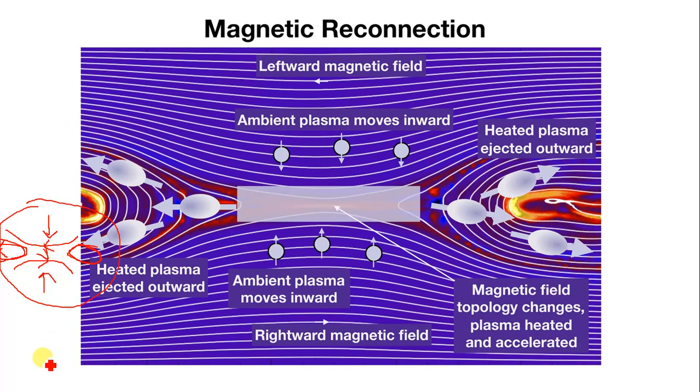Hope you understand with the help of this. So this is the leftward magnetic field and this is the rightward magnetic field. When the magnetic field is in this direction and the other magnetic line is in the opposite direction, when they interact, basically they turn into another two magnetic lines.